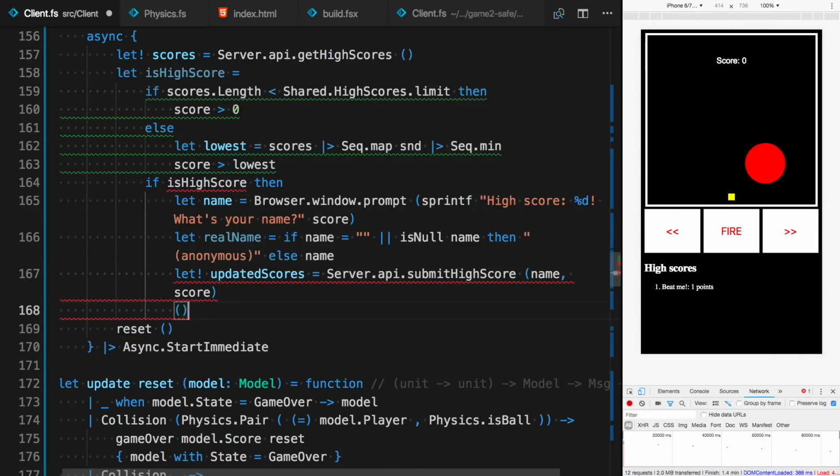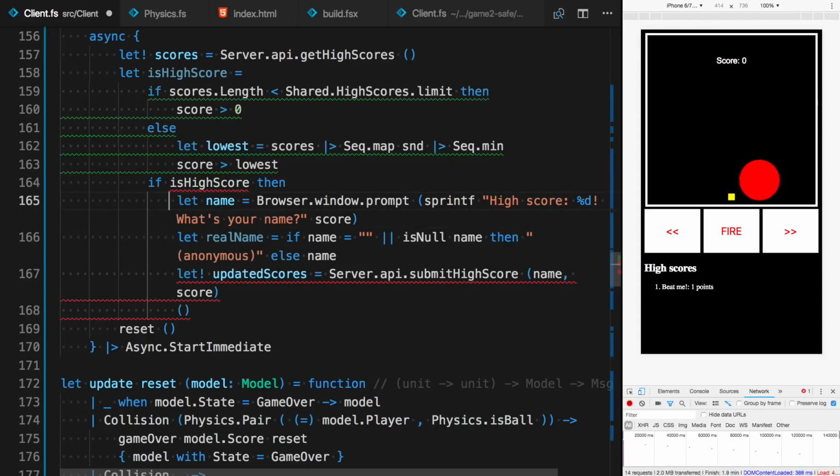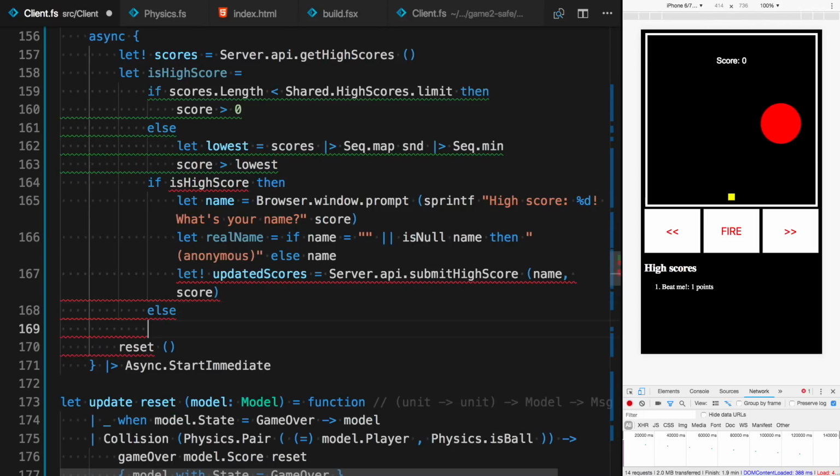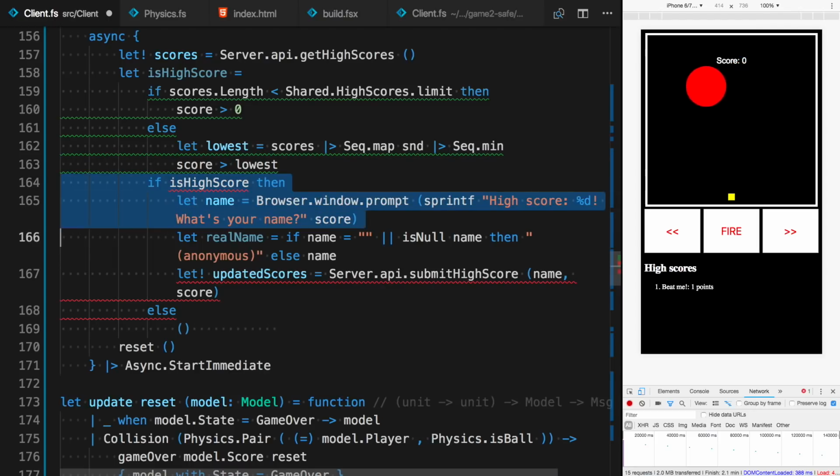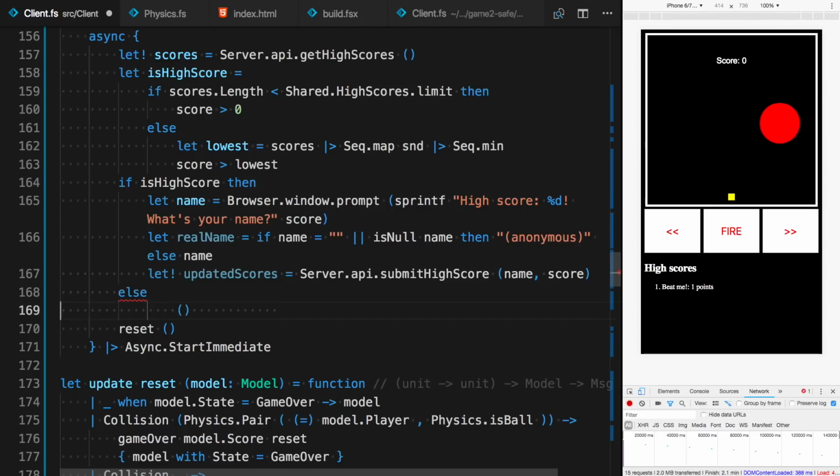Does it work? Not really. Something's... Where's that? Here? From line 164 downwards, need to untab. See, 64 here. Right. If it's high score, then no. Why is that? Okay. Yeah. Now I can see. I told you the code will not be very clean.